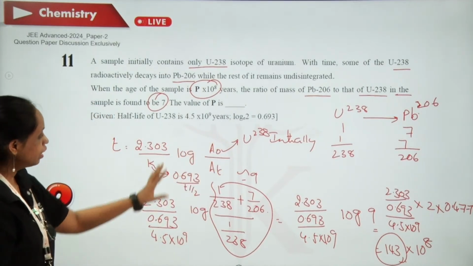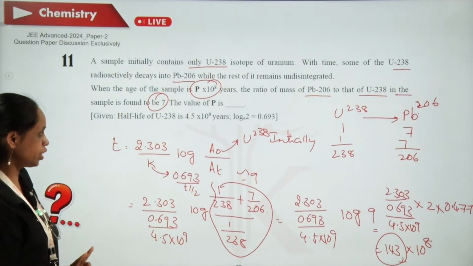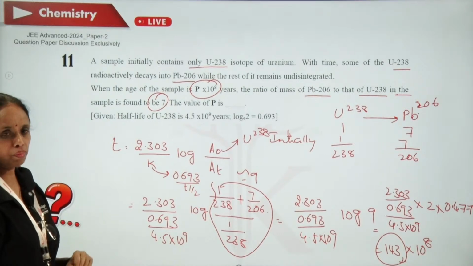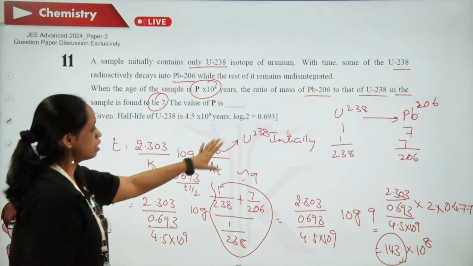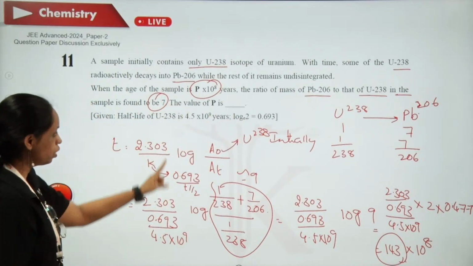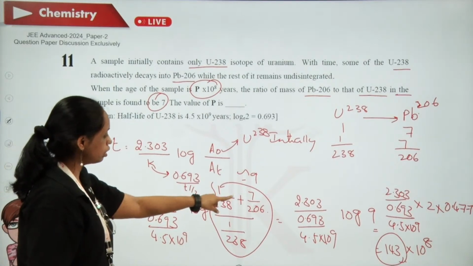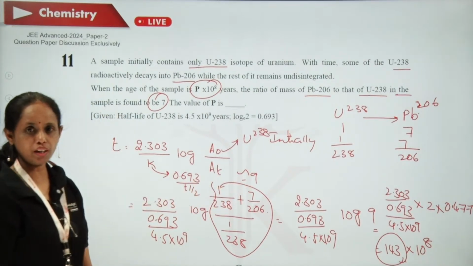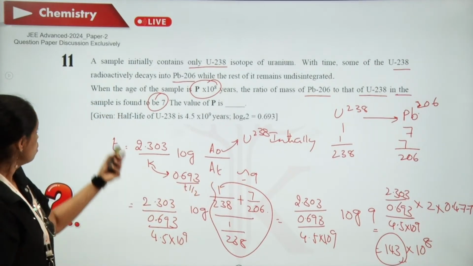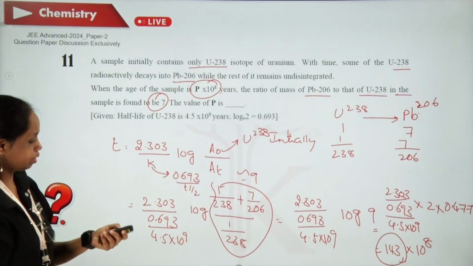At is uranium at that instance of time. The only concept we need to know is that all the lead is coming from uranium. So A0 would be equal to 1 by 238 plus 7 by 206. So the answer is 143.